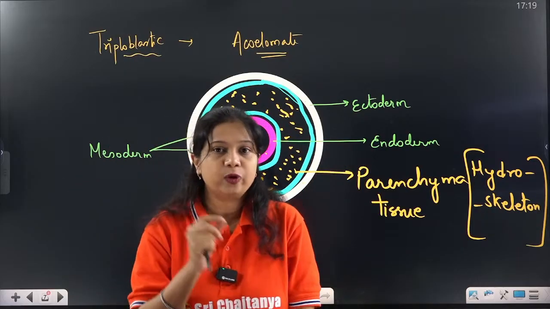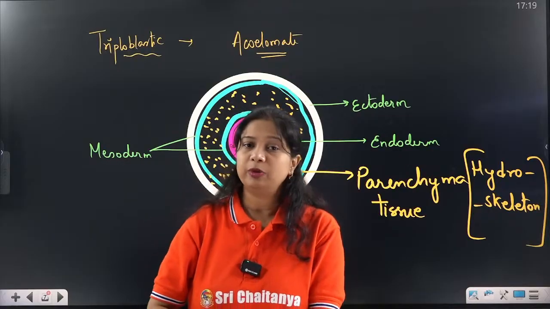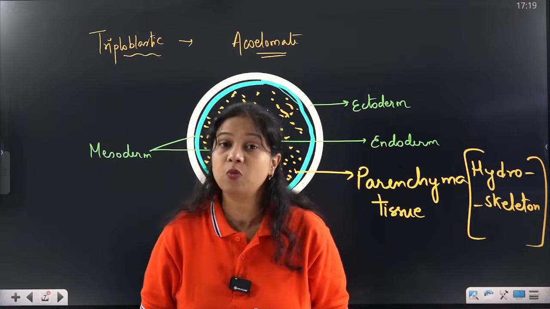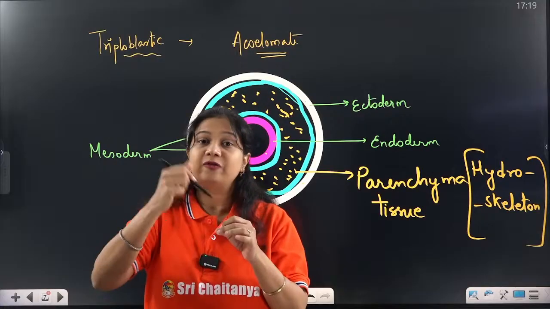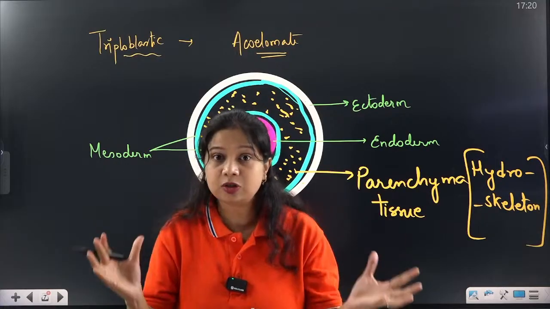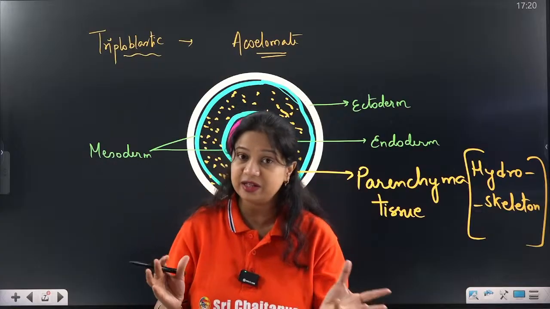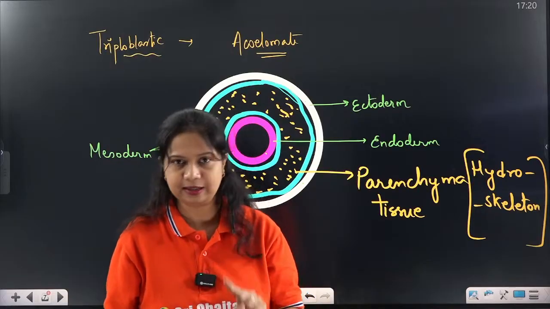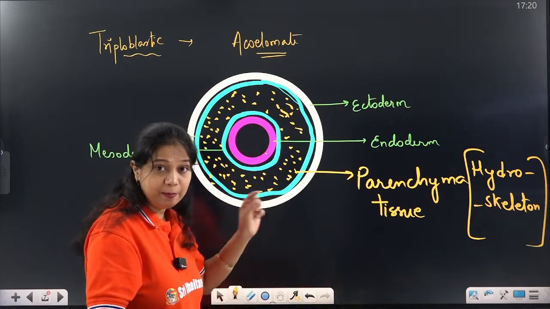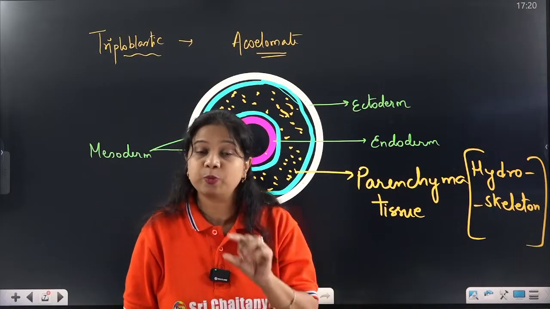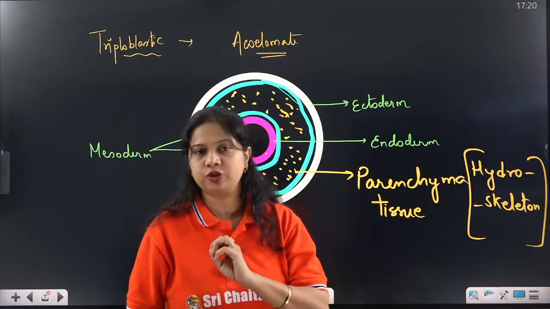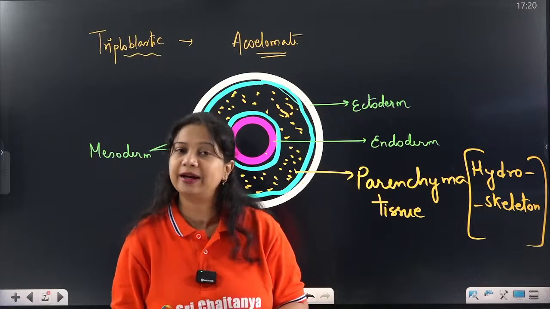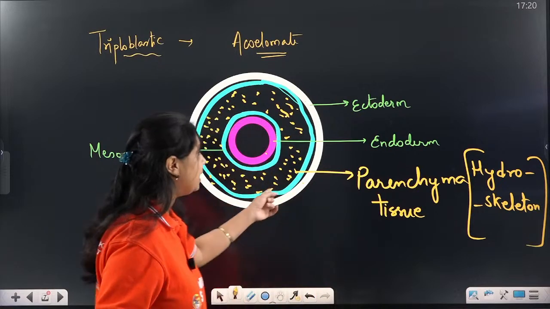Now, imagine we are filling water inside the balloon instead of air. Even then it will swell up, like we see in the case of water balloons. We fill water inside the balloon, and even then the balloon will swell up. It will have its shape, it will become rigid. So that is what hydroskeleton is. Hydro means water. The water is providing rigidity or a shape to the structure. The presence of the water makes the body rigid and gives it a shape. That is called hydroskeleton.